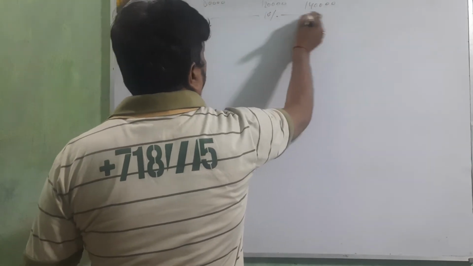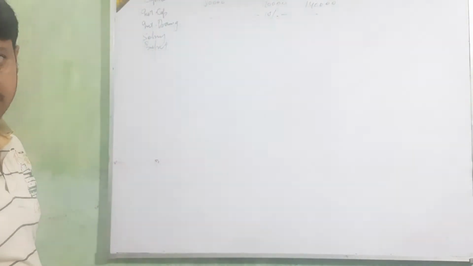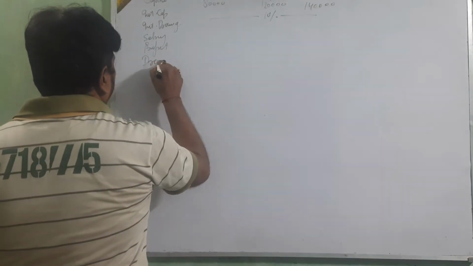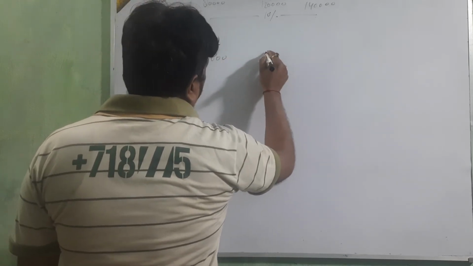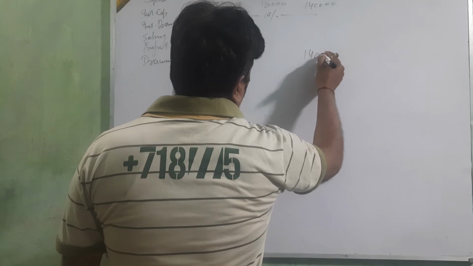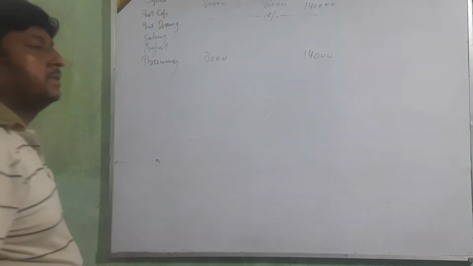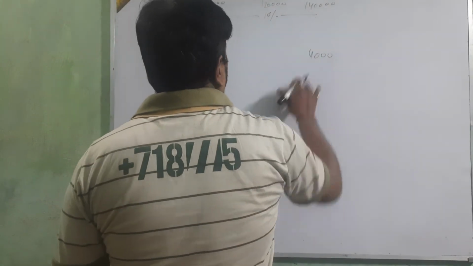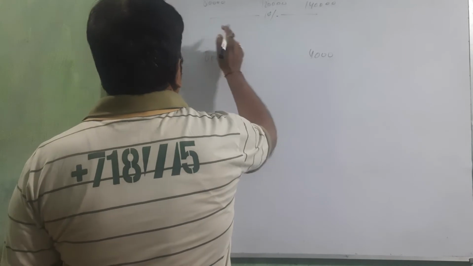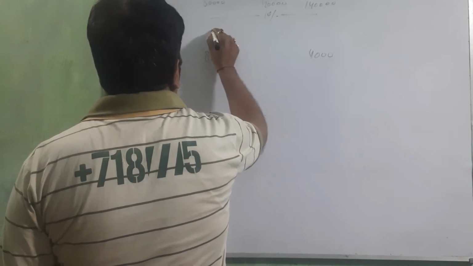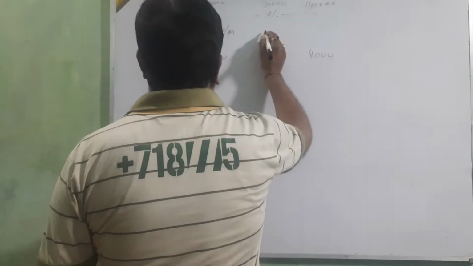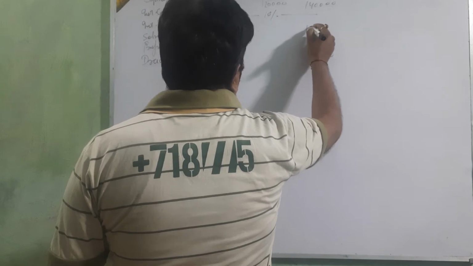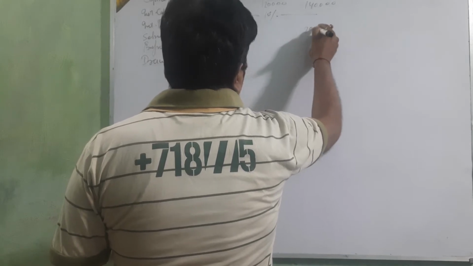10% of interest on capital. Okay? Drawing amount is given: 8,000, 14,000. Okay, beta? 8,000 and 4,000. Okay, make it some easy question. Salary 1,000 per month and 2,000 per month.